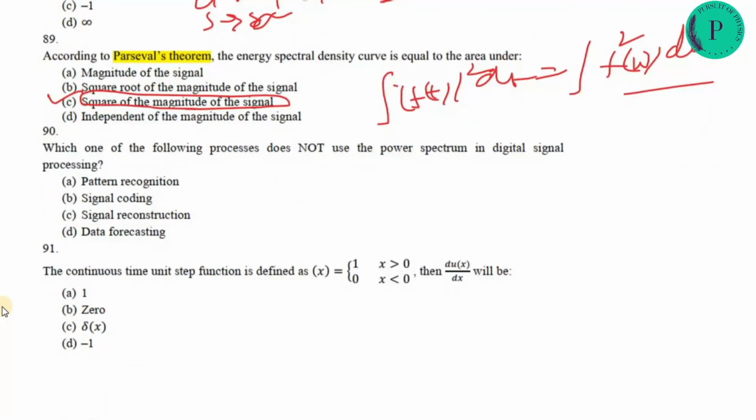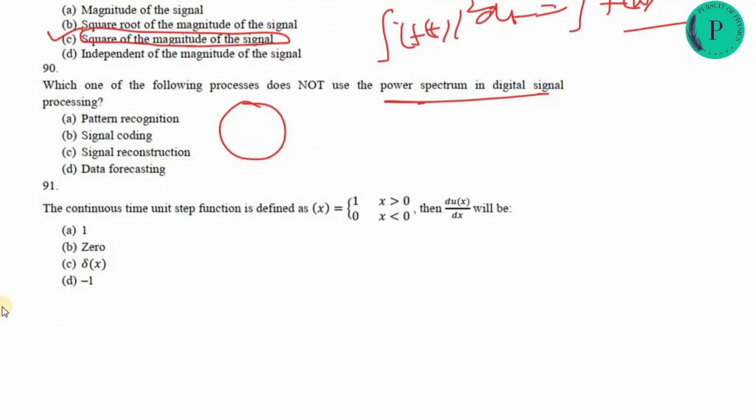Next is: which one of the following processes does not use the power spectrum in digital signal processing? This question I have doubt about, because the power spectrum is not used in digital, so I will not answer it. I can't answer it.